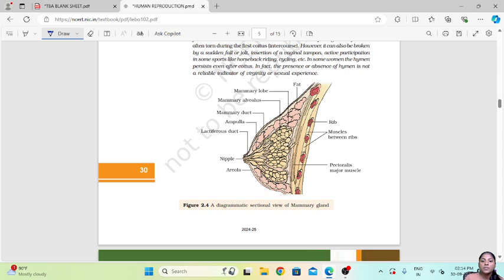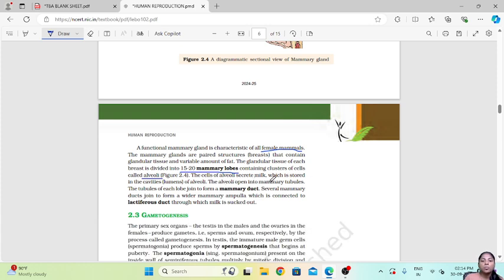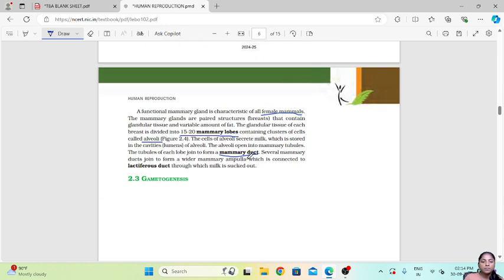So each one of these is an alveolus. Then the cells of the alveoli secrete milk which is stored in the cavities or the lumen of the alveoli. Then these alveoli open into the mammary tubules, and the tubules of each lobe join to form a mammary duct. So here we can see this is a mammary duct.